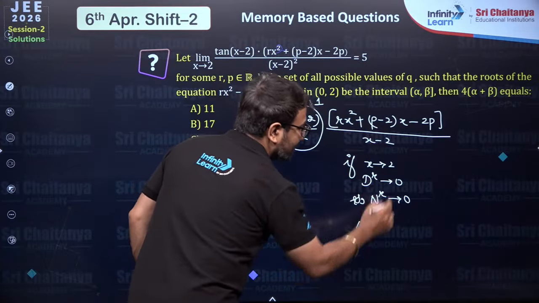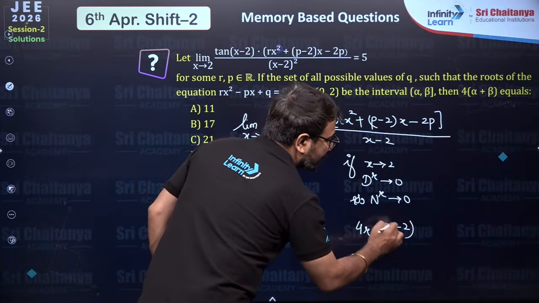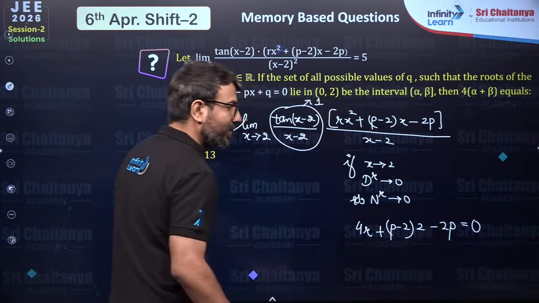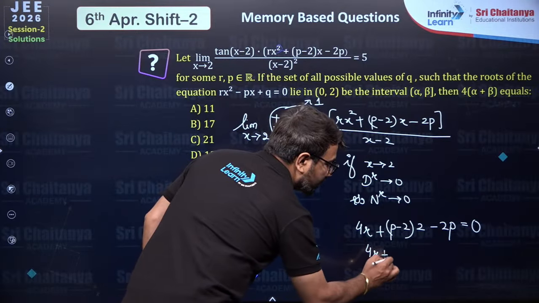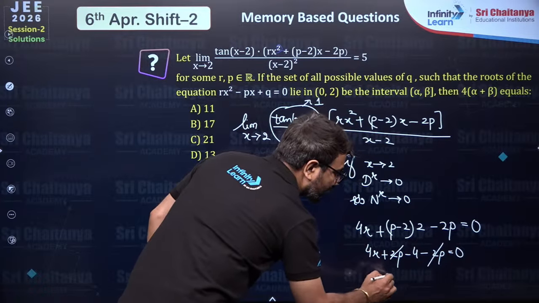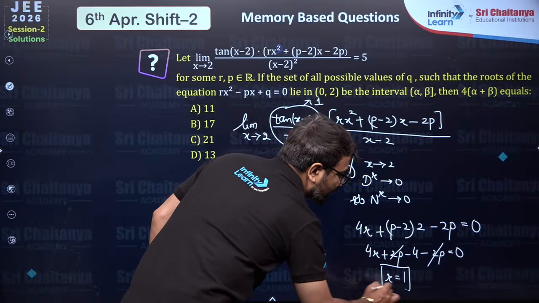So that is why I will write here, if I substitute 2 here, it will become 4r. Here if I substitute 2, it will be p minus 2 times 2. And here minus 2p, which is equal to 0. Let's simplify this. 4r plus 2p minus 4 minus 2p is equal to 0. 2p gets cancelled. The r value is 1.